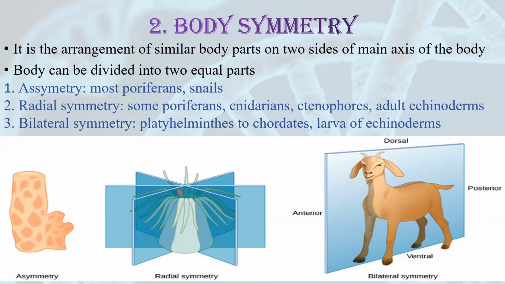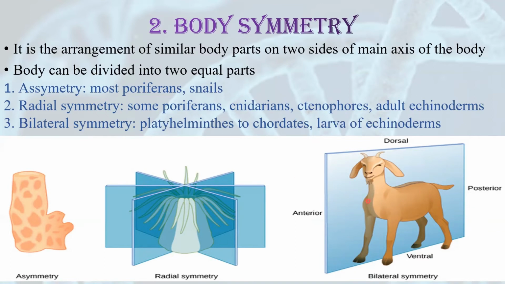Second one is radial symmetry. Some animals show radial symmetry. What is the meaning of this? This means that you may divide the body into two equal halves from any axis and you'll get exactly equal parts. This is known as radial symmetry. That means you can divide it from any axis, from any direction. So that is radial symmetry.